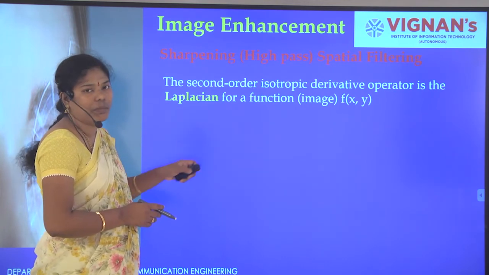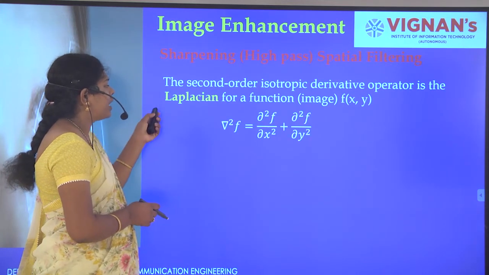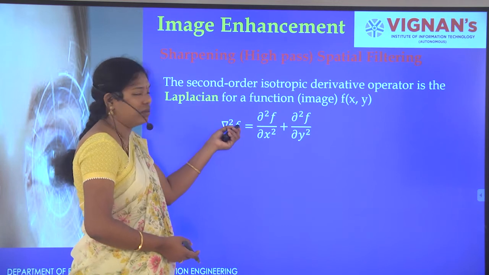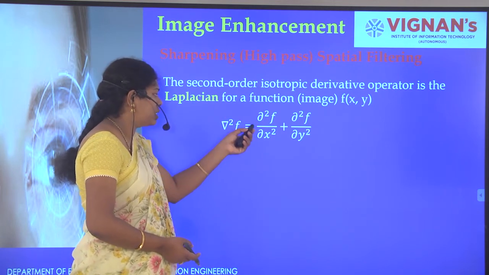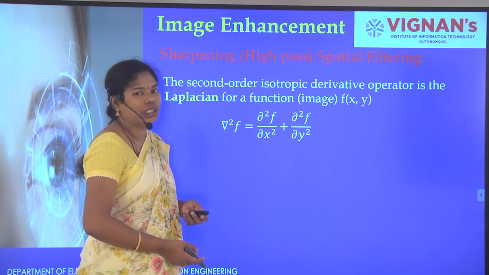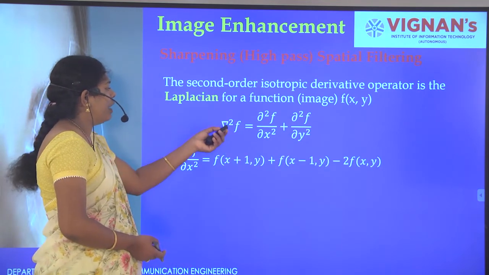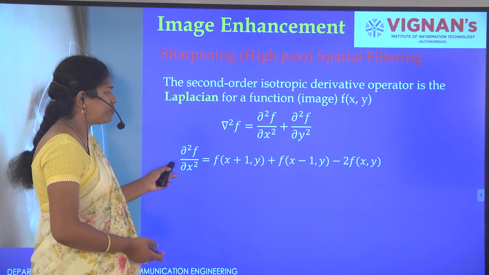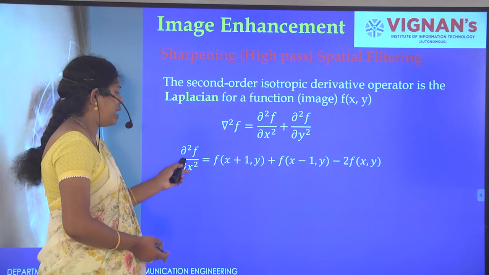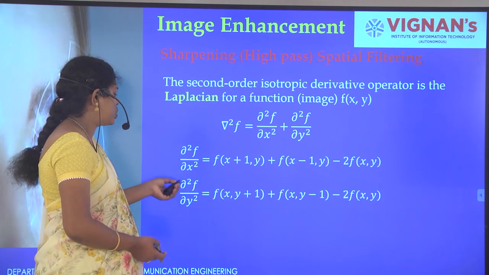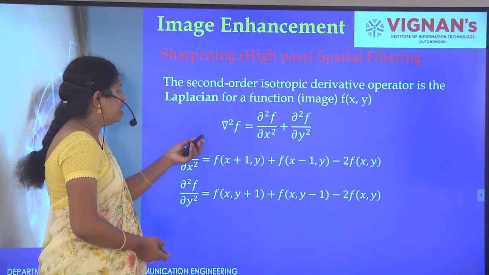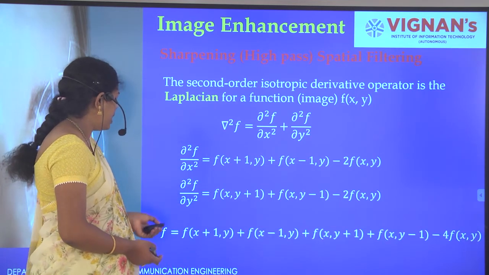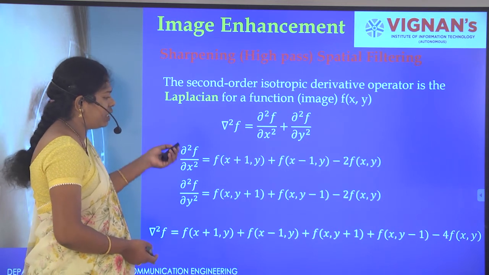How are we getting the Laplacian mask? Let's see. Second order derivative, del square f, is nothing but dou square f by dou x square plus dou square f by dou y square. That is, dou square f by dou x square is the second order derivative in terms of x direction. The next thing, dou square f by dou y square, is the second order derivative in terms of y direction. Now the complete del square f is the summation of these two.